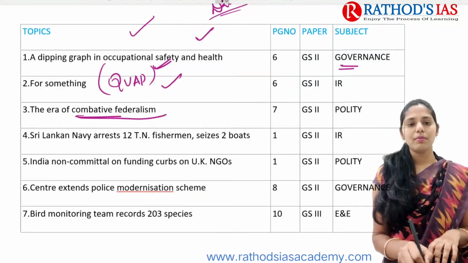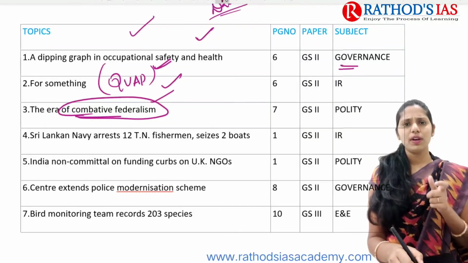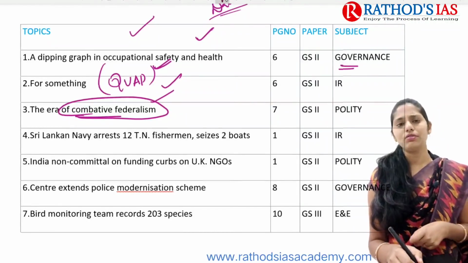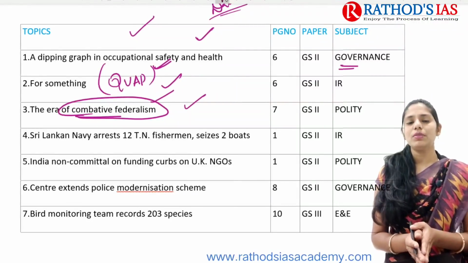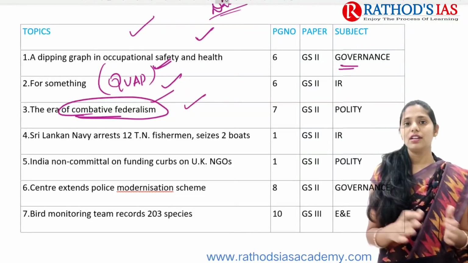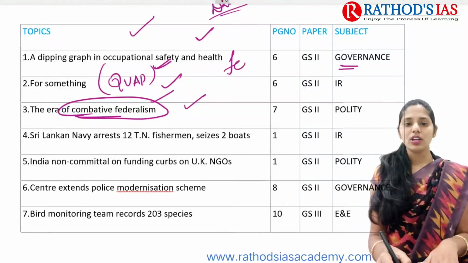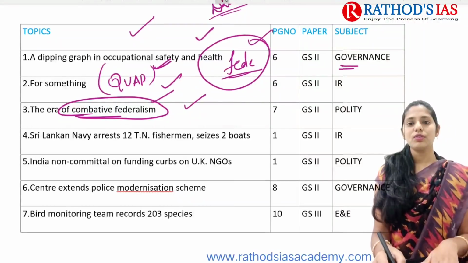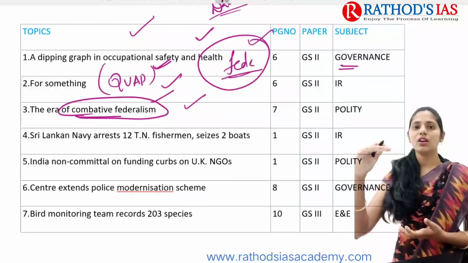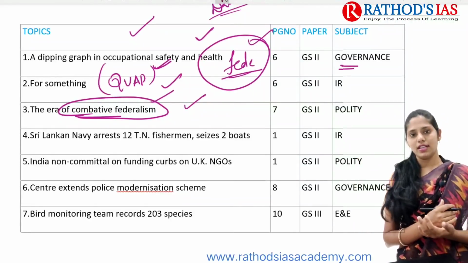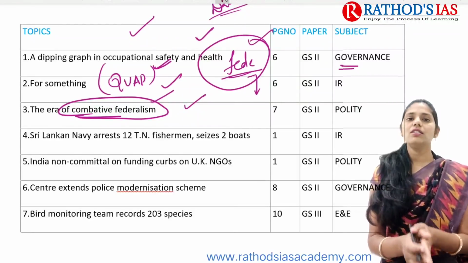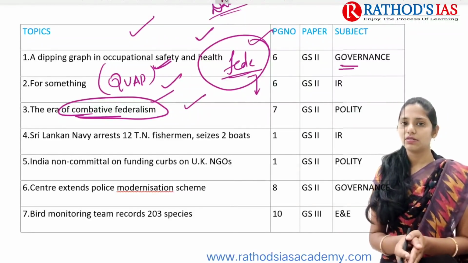And next topic is about combative federalism. I think you might know this word federalism, and this might be the new thing, that is, what is this combative federalism. To understand that, we need to know what is happening regarding the central-state relations. Federalism is mainly seen in a dual government. Dual government means we will be having central government at the national level and state government at the state level, right? According to federalism, there is a proper division of powers between center as well as state.